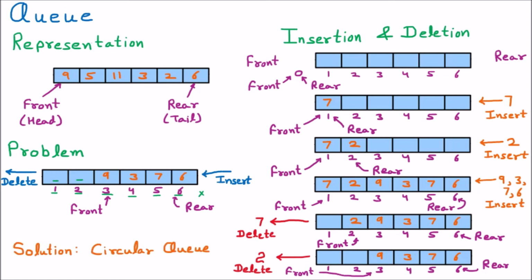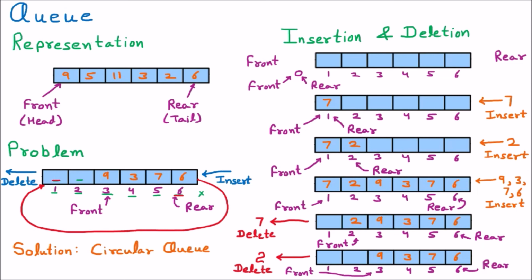Whenever we insert elements, rear is going to increment, and here we are on the last rear, so there is no further block. But if I connect the last block with the first block, then after doing the insertion we can insert into this block, because this block is connected with the rear.